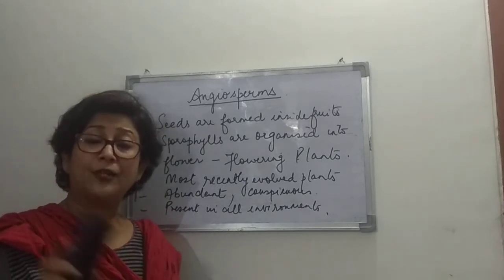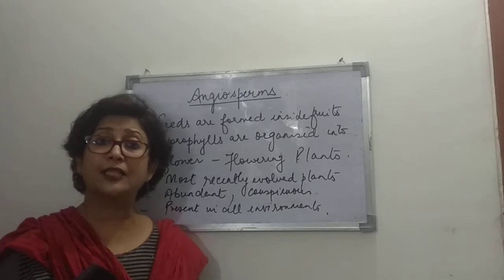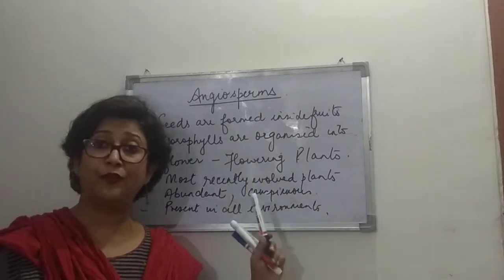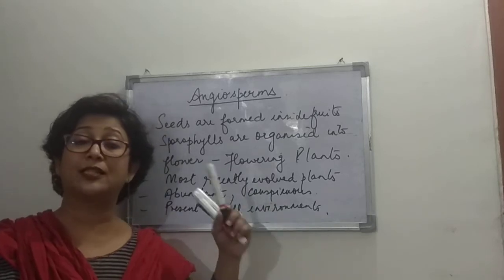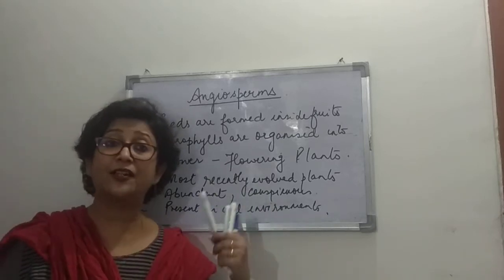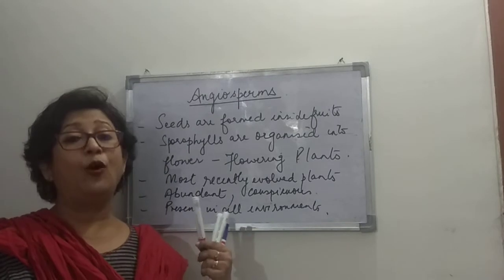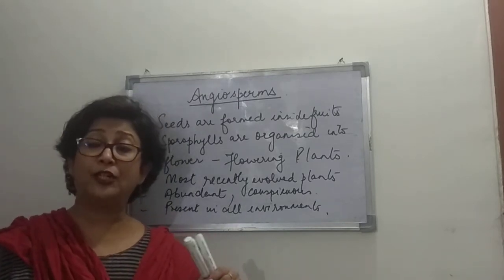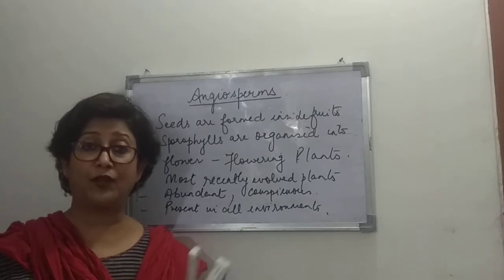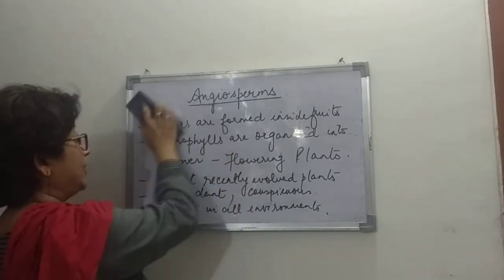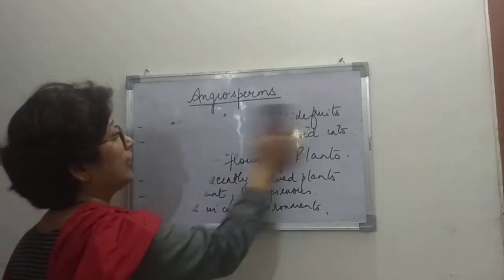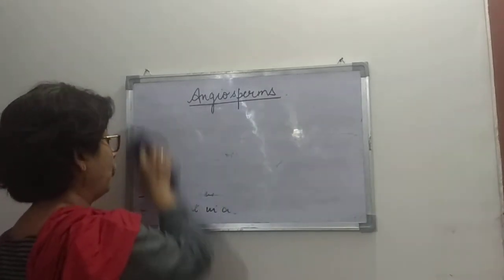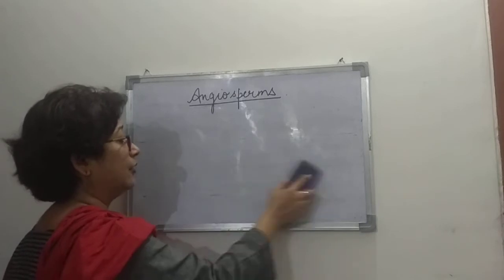And the reproductive part of the plant is the flower. So these are flowering plants, with the flower being the reproductive part. When we studied about the flower, we talked about the whorls of the flower, in which your teacher in your lower classes must have explained the 4 whorls of the flower.